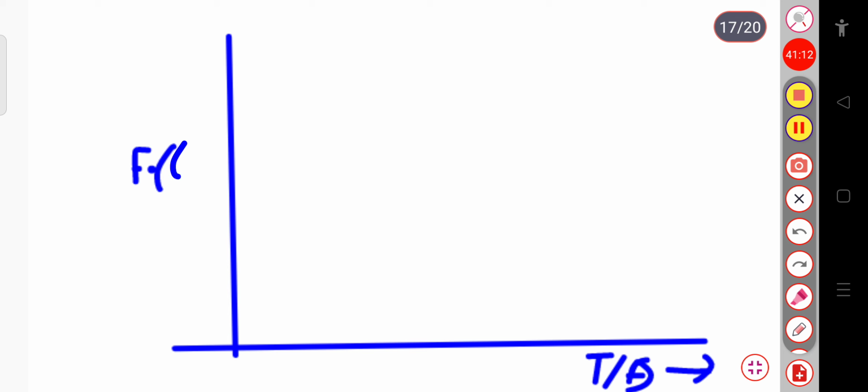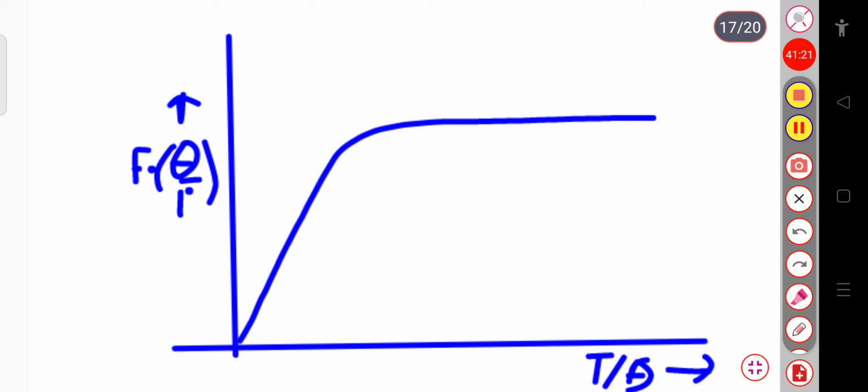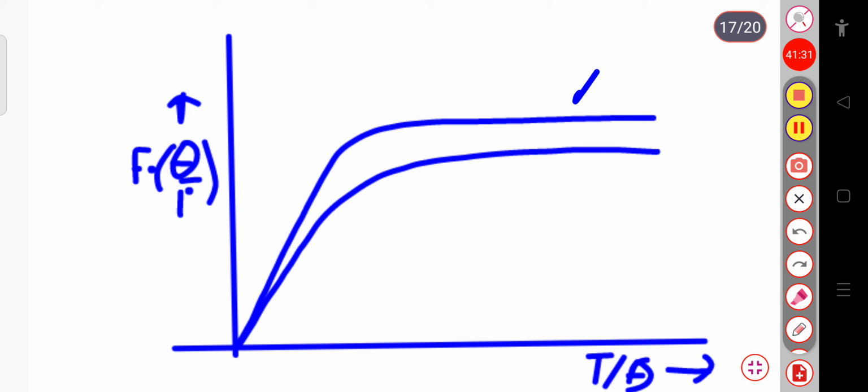For this case, the Debye curve is somewhat like this, and the Einstein curve is like this. The nature of the Einstein curve and the Debye curve is quite similar, but they deviate in the region of low temperature.